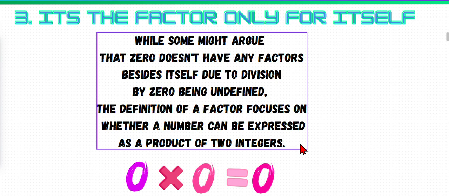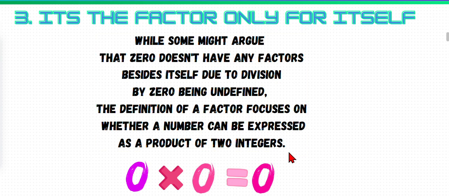Here 3 and 4 are the factors of 12. Just like that, here it's 0 into 0. 0 into 0 is 0, which means 0 and 0 are the factors of 0. See, 0 is the factor only for itself here.